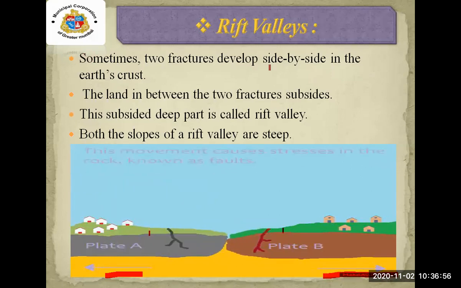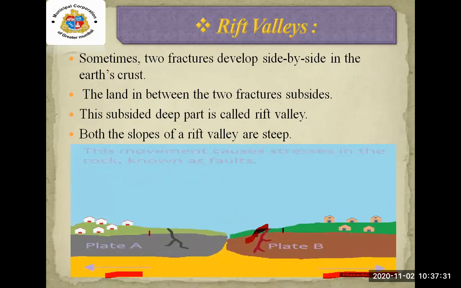Sometimes two fractures develop side by side in the Earth's crust. The land in between the two fractures subsides. This subsided deep part is called Rift Valley. Means the portion which goes down is known as Rift Valley. Both the slopes of Rift Valley are steep. Here also, as in the Block Mountains, there is a steep slope.